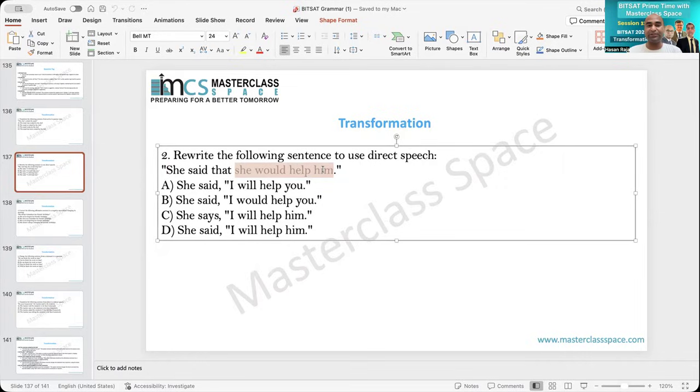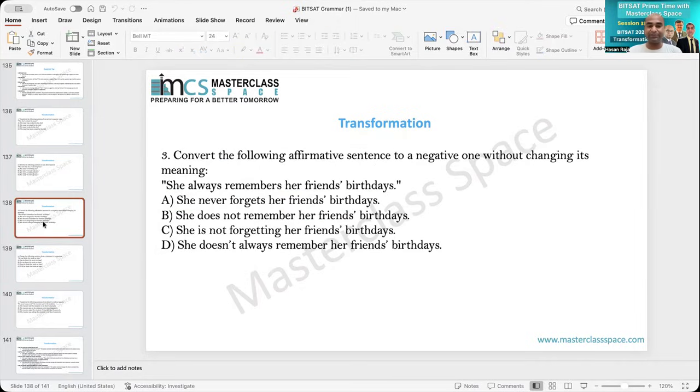But what is important here? This one. Remember, she means the subject. If the subject is I, then I can be converted because first person is changed according to the subject. Therefore, it will be I. So I is common. Would will be will. So only B can be eliminated because would cannot be repeated. I will help you. Actually it should be you. Why? Because him will go that side and it will be changed. So she said to me, and me is converted to third person. That is called objective case, and hence A is the answer.